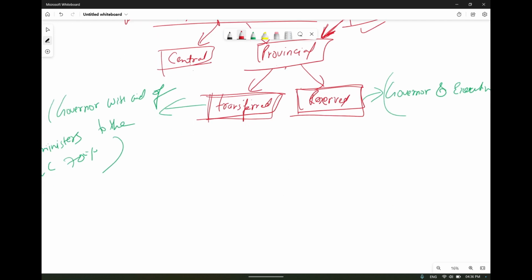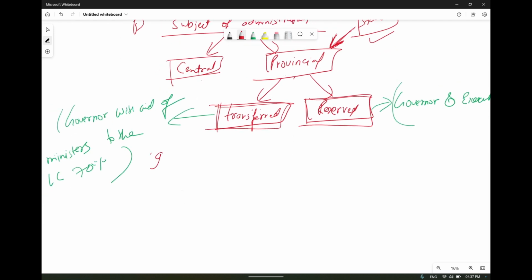Okay, so now through this reform only, they will have two budgets. One will be your central budget and another will be your provincial budget.